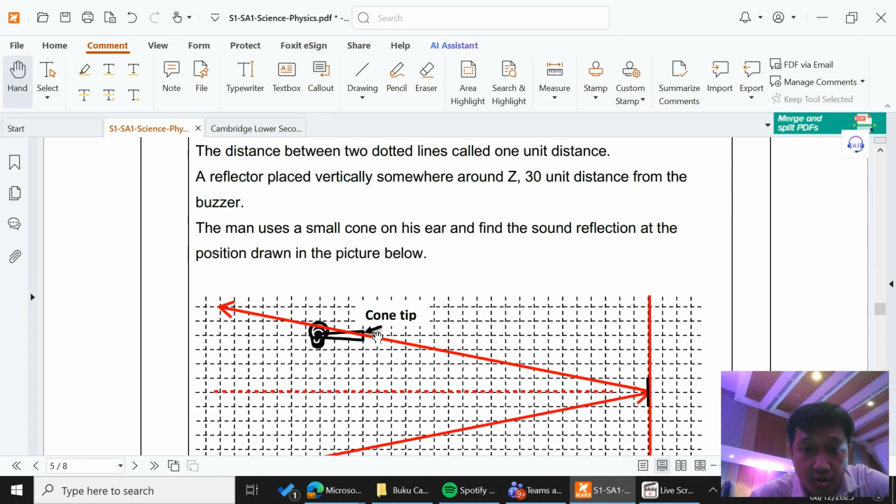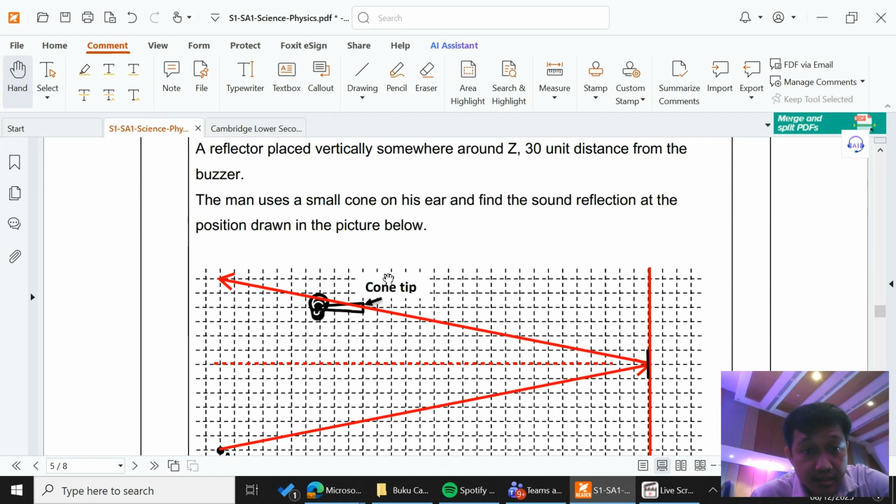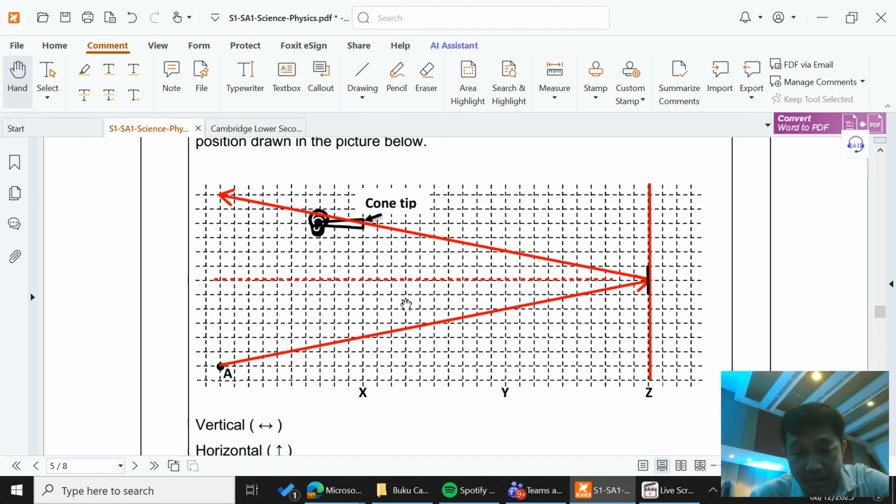The man uses a small cone, this cone, right? To hear the reflected sounds. So remember, guys, again, remember that the angle of reflection and the angle of incoming must be the same. Then try to create a line and its reflection, the incoming sound and the reflected sound like this, it will go pass through the cone tip. Okay, this is how it looks.